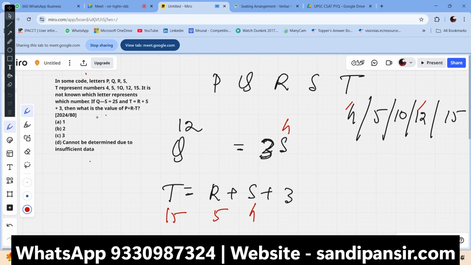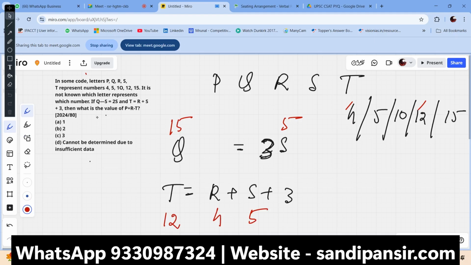Let me see it another way. What can we find here? We can find Q equal to 15, S is 5, and if R is 4, then T is 12. Got it?